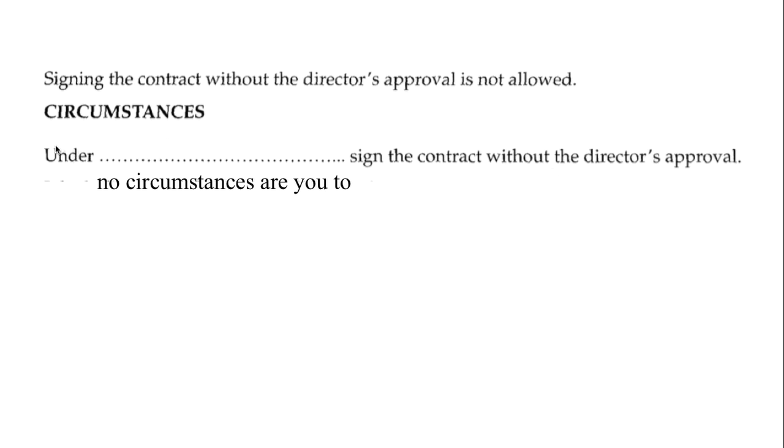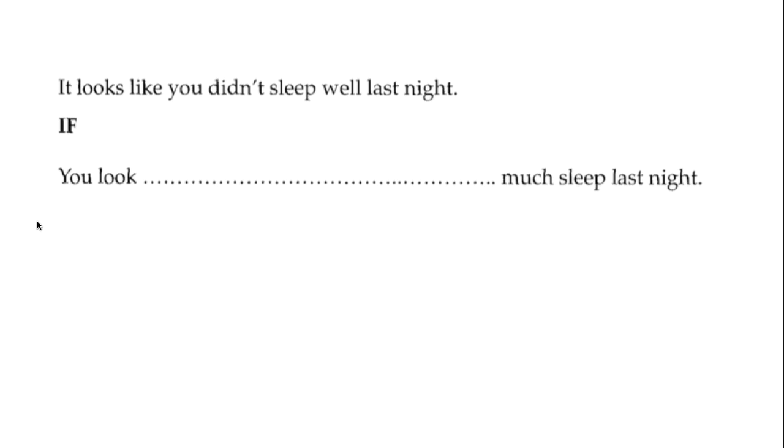Basically, what we need is under no circumstances. That has the meaning of something not being allowed. It looks as if, sorry, I've just given the answer away. It looks like you didn't sleep well last night, and we need to use the word if. Well, it looks like, again, another way to say that, you look as if you didn't get much sleep last night. To look as if is another way of saying to look like or to appear.